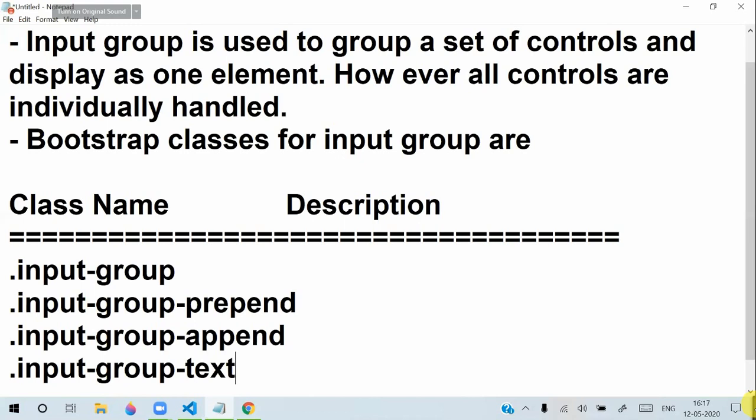So these are important options. These are the major ones to design everything in an input group.